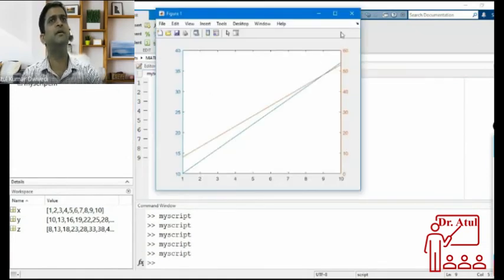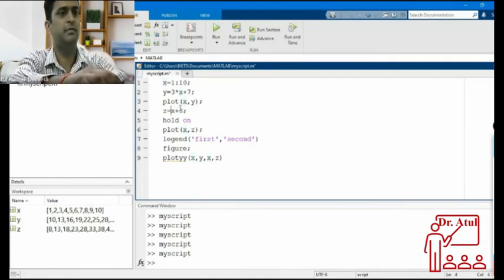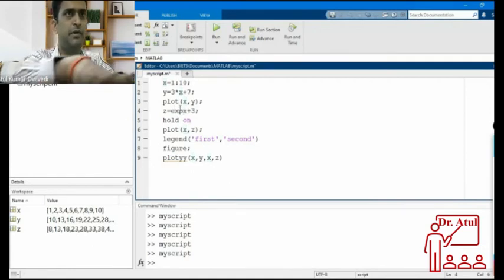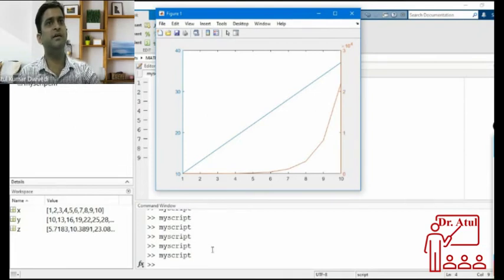Different people require different things. Suppose z is exponential of x, then both of the things cannot be the same. See, the values are very different, so they cannot be plotted together. These two can be plotted together only if you use different y-axes for both. Okay, so plotyy command is used for this.